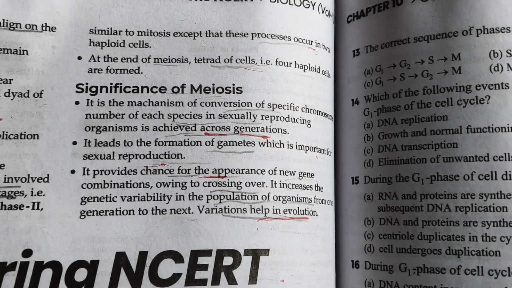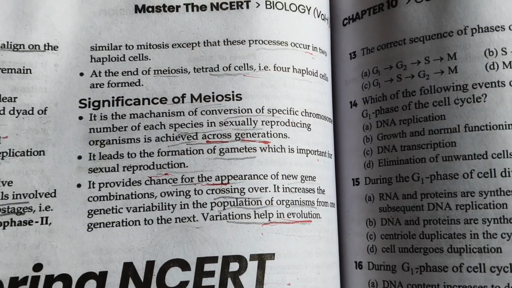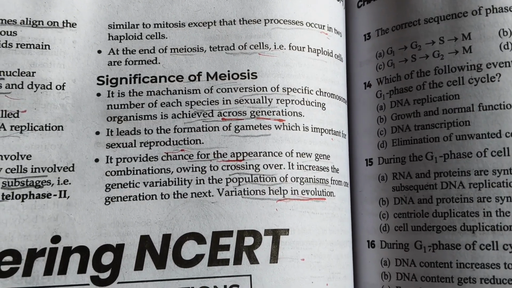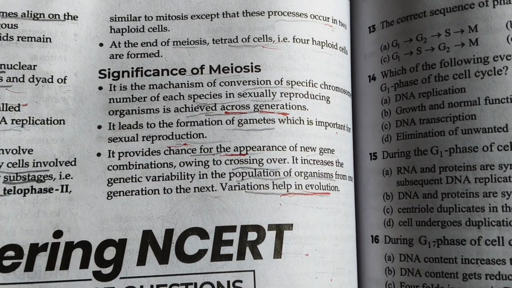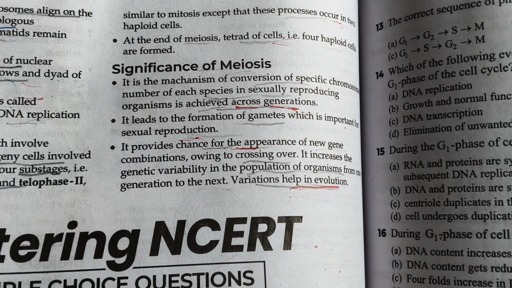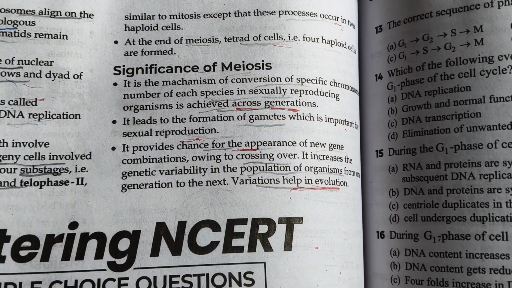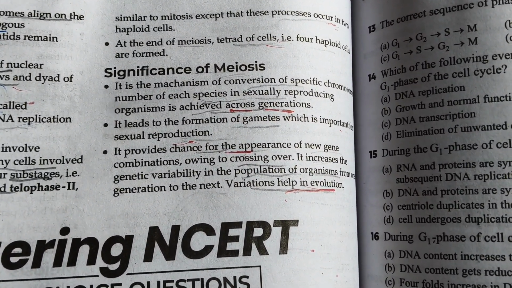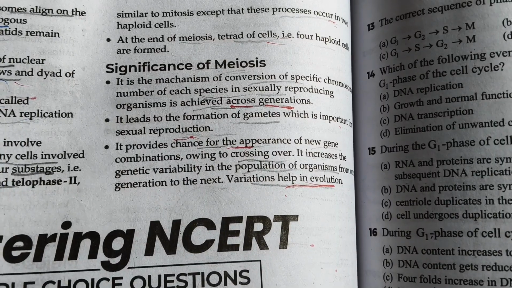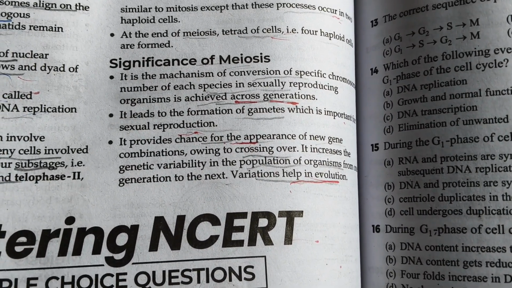Significance of meiosis: it is the mechanism by which the specific chromosome number of each species in sexually reproducing organisms is conserved across generations. It leads to the formation of gametes, which is important for sexual reproduction. It provides the chance of appearance of new gene combinations owing to crossing over. It increases the genetic variability in the population of organisms from one generation to the next.